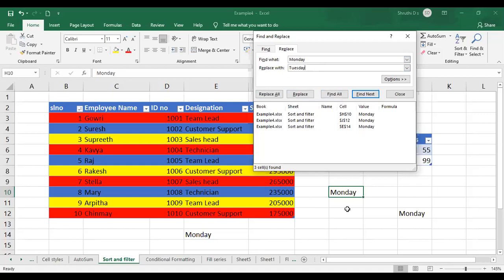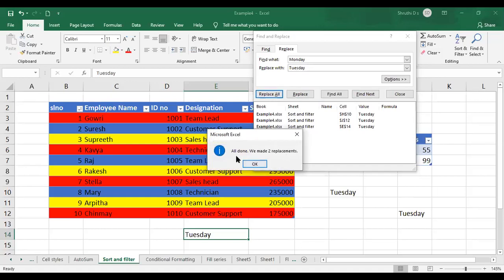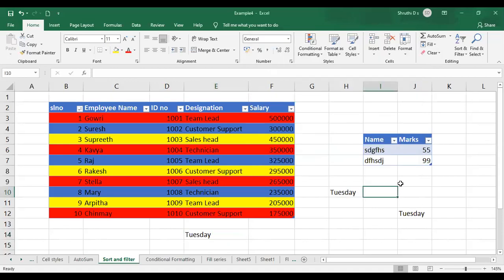So now I am currently in H10. If you want Find All or Find Next, I am currently in my J12 cell. Just click Replace, and only that particular cell gets replaced with Tuesday. If I click Replace All, all done, we made 2 replacements. The first one I did separately, and with the second option the other 2 cells also got replaced with Tuesday. This is how you can replace. See, again, I'll show you. Now I have the text as Tuesday in 4 cells.